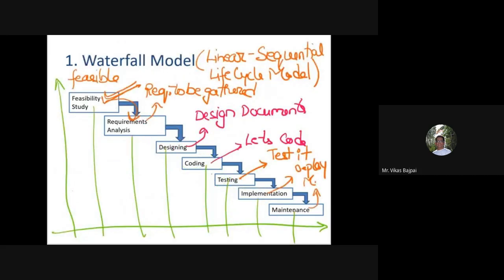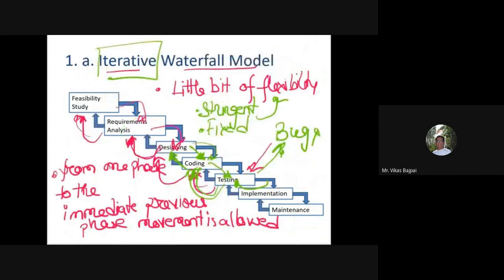That means in this we observe that, okay, this particular movement is not possible, this particular movement is not possible, this particular movement is not possible. So all these things are possible in this particular approach of iterative waterfall model, right? Moving from one direction to the other is possible in this particular case.